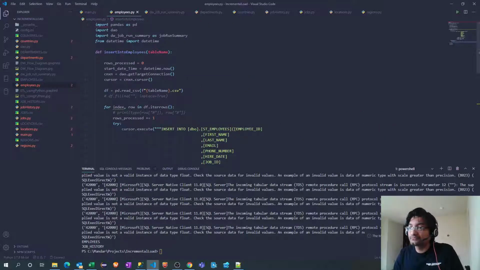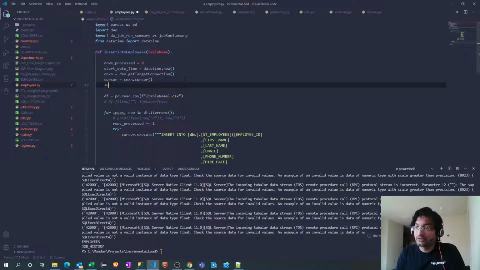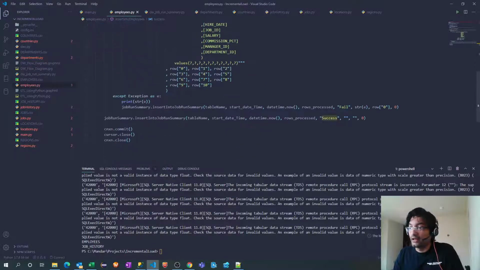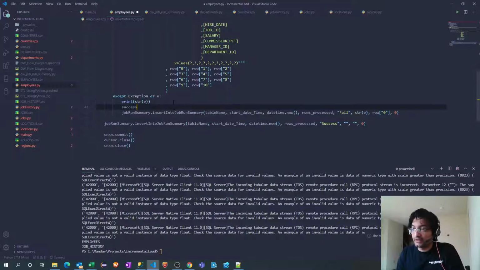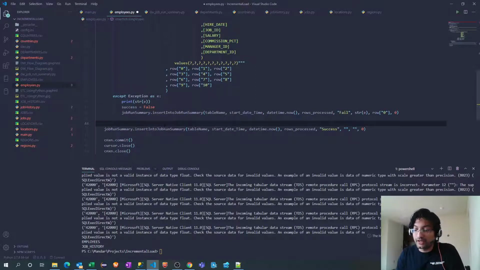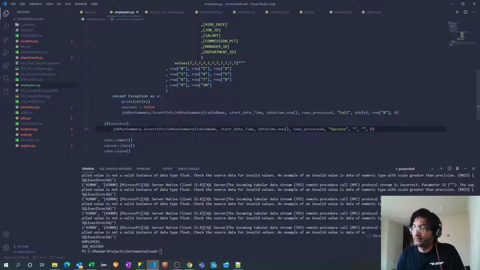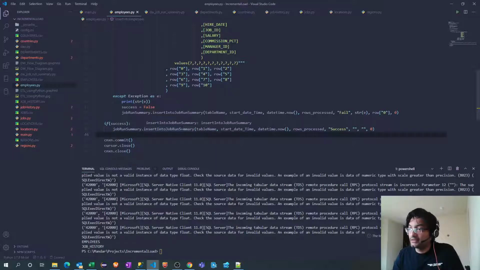So what I will do is declare another variable called success. It's a boolean variable, and I will define that value as true, and I will reset that value to false in my exception block, and I will call this next method in my success block only when there is no error. So if it is really a success, then only you call it. All right, and yeah, I think it should work.